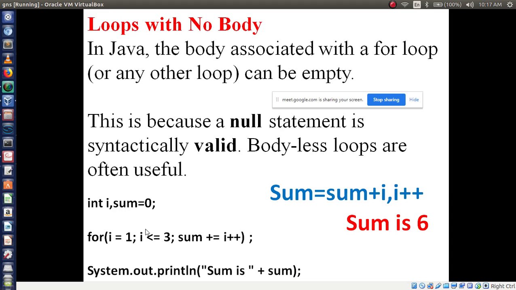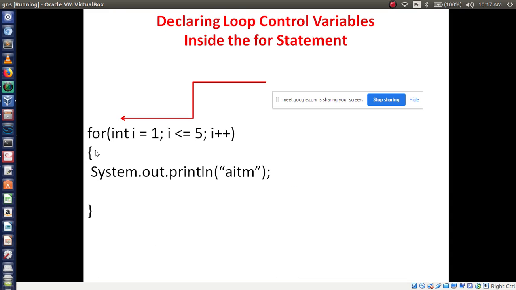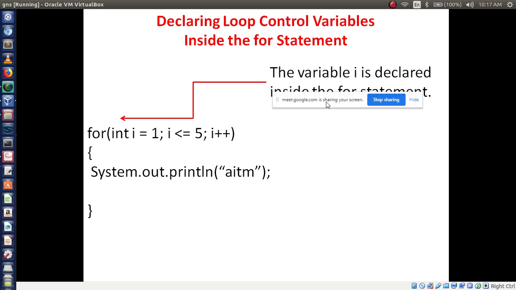Instead of writing this way, you can also write for int I. Here only you can declare the variable name int I, right? This is another variation, declaring loop control variables inside the for statement. Int I is equal to 1, I less than or equal to 5, I plus plus. Print this statement.